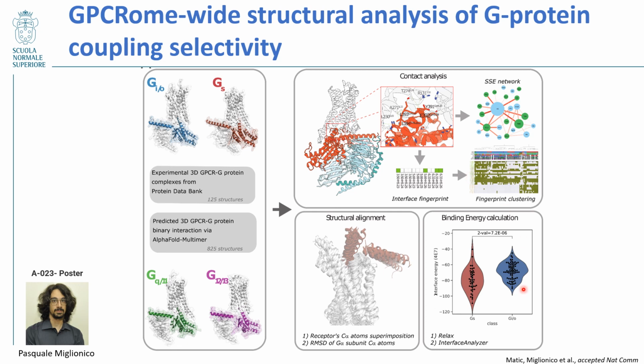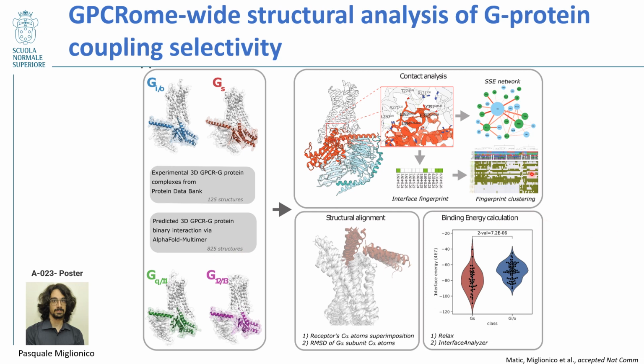We also did the first ever extensive AlphaFold multimer prediction of binary interaction based on the experimental datasets of GPCR with heterotrimeric G protein, which will be talked about by my colleague Pasquale Miglionico in his poster. We approached our analysis in 2 ways.